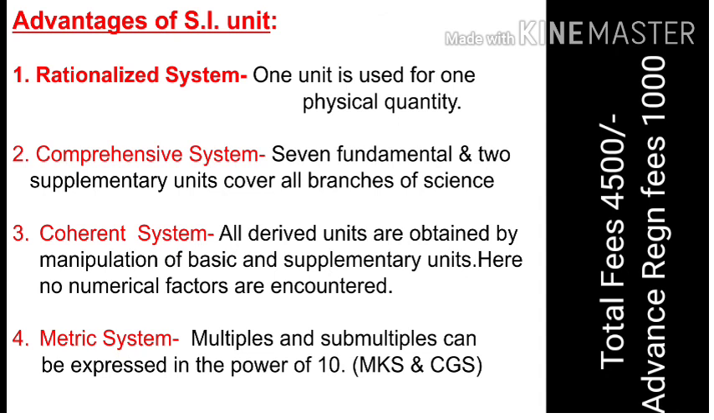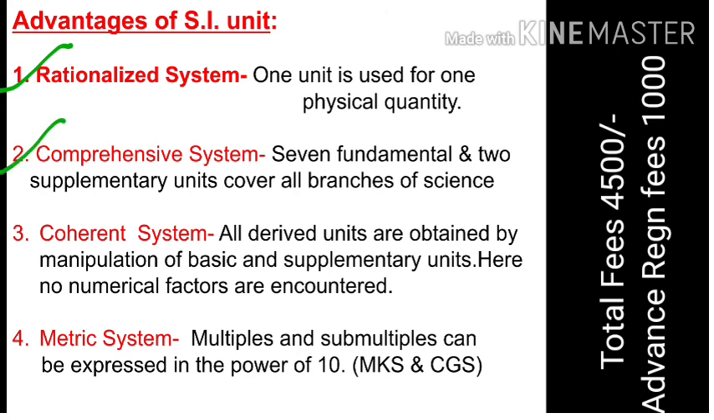The advantages of SI: the first one is that it is a rationalized system. One unit is used for one physical quantity. Say for mass, for all physical quantities connected with mass, only one unit is used, that is kg. For all liquids that we have to measure, like oil, water, whatever it is, we use liters. That is called a rationalized system: one unit for one physical quantity.